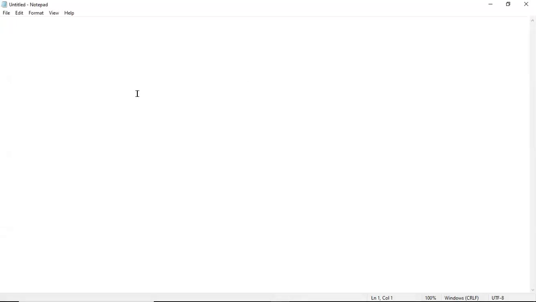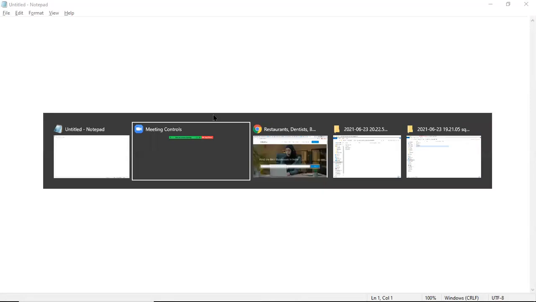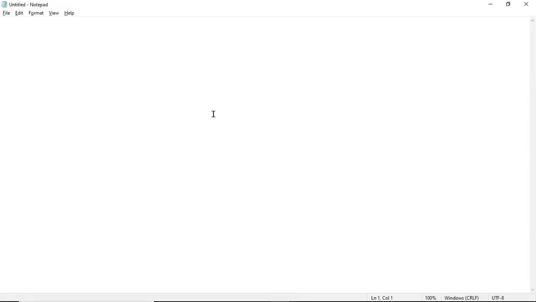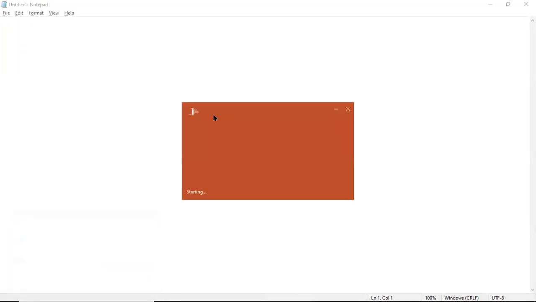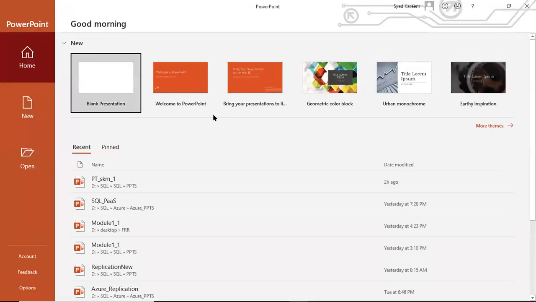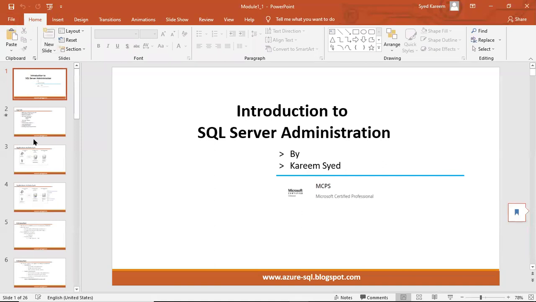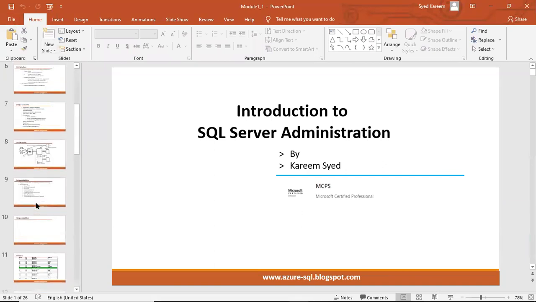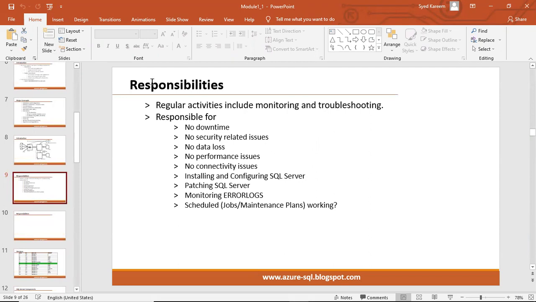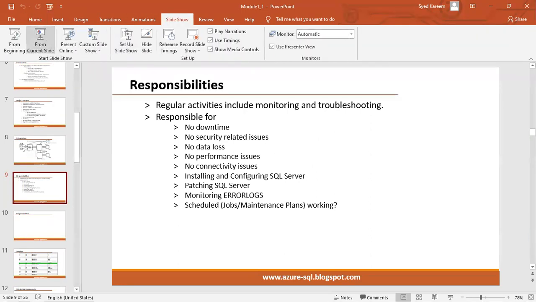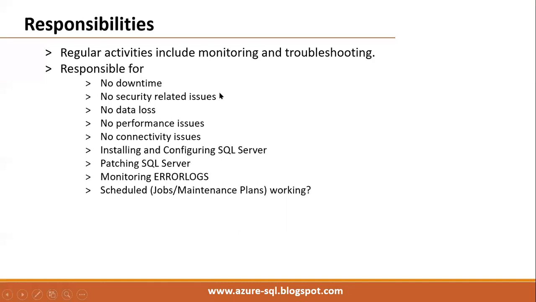Yes. So we'll continue again. Last point we have seen what the regular activities or major responsibilities of a DBA are. This is the last point we have seen, the major responsibilities of a DBA. The summary we have discussed is that our regular job is monitoring and troubleshooting, right?